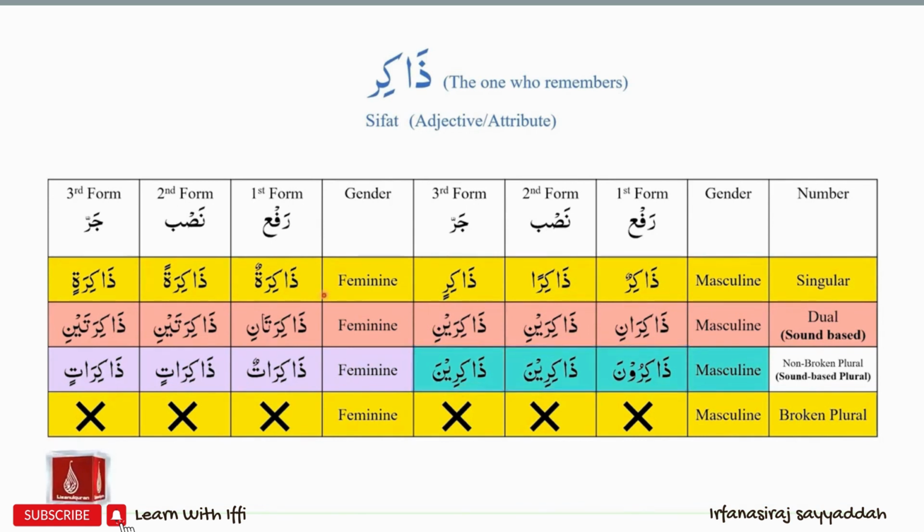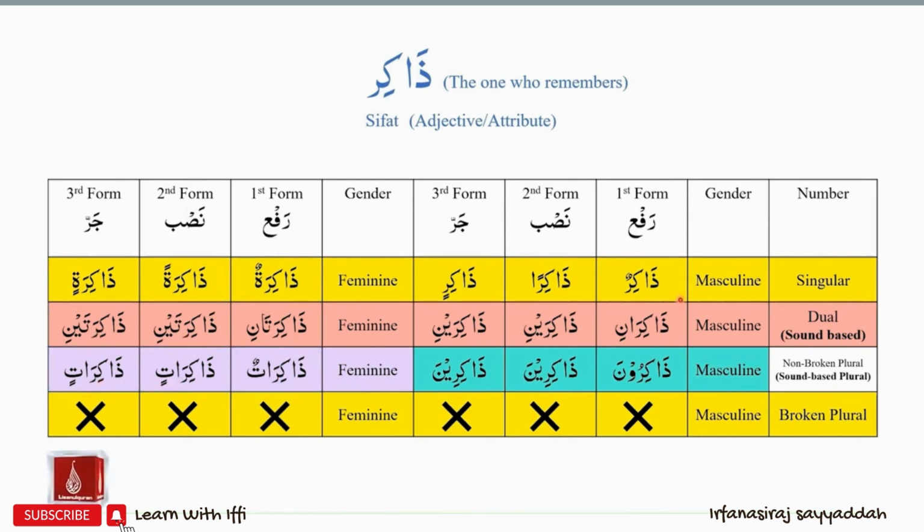And for zakira, we have zakiratun, zakiratan, zakiratin, zakiratani, zakirataini, zakirataini, zakiratun, zakiratin, zakiratin.